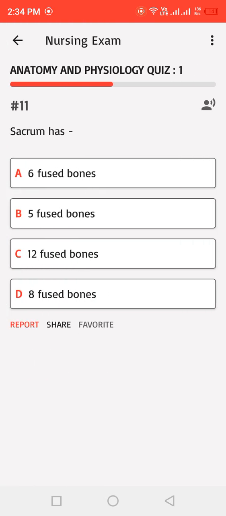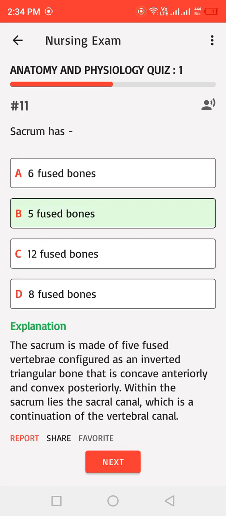Sacrum has: A. 6 fused bones, B. 5 fused bones, C. 12 fused bones, D. 8 fused bones. Correct answer: B. The sacrum is made of 5 fused vertebrae configured as an inverted triangular bone that is concave anteriorly and convex posteriorly. Within the sacrum lies the sacral canal, which is a continuation of the vertebral canal.